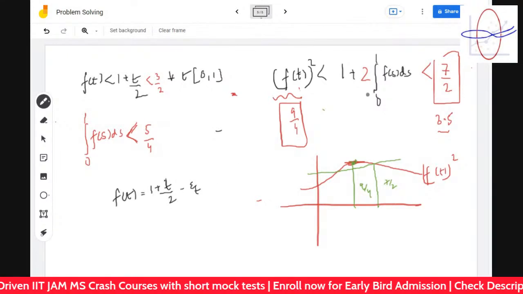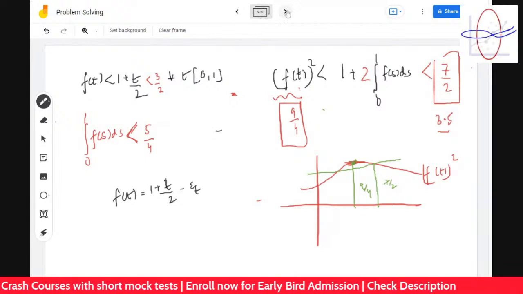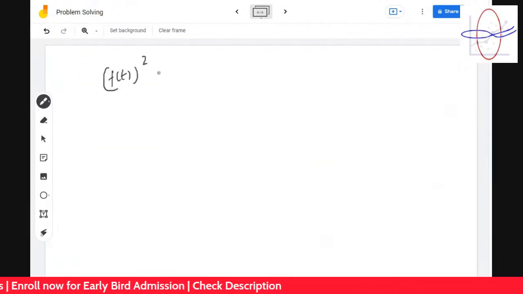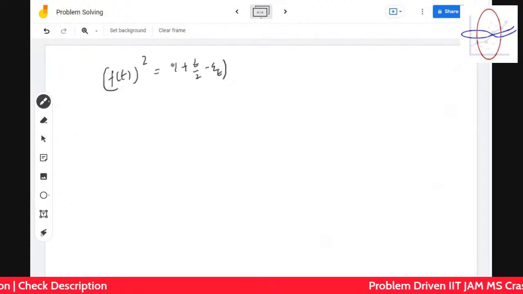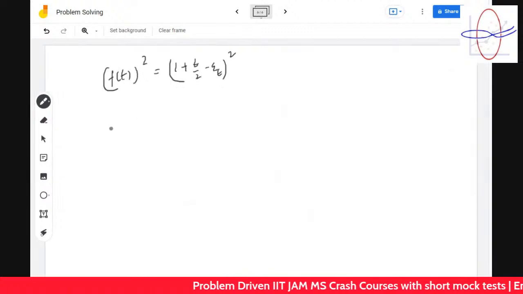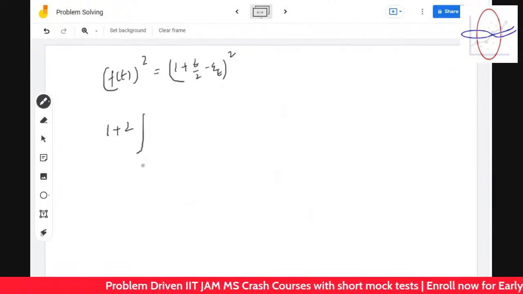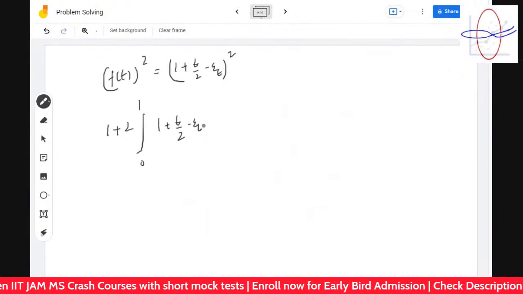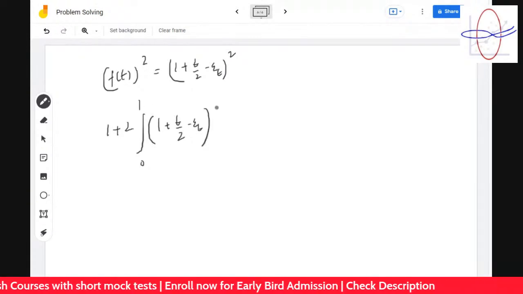Now we are integrating. So what happens? f of t whole square is 1 plus t minus epsilon t whole square. So it's 1 plus twice the integration from 0 to 1 of 1 plus t by 2 minus epsilon t dt.